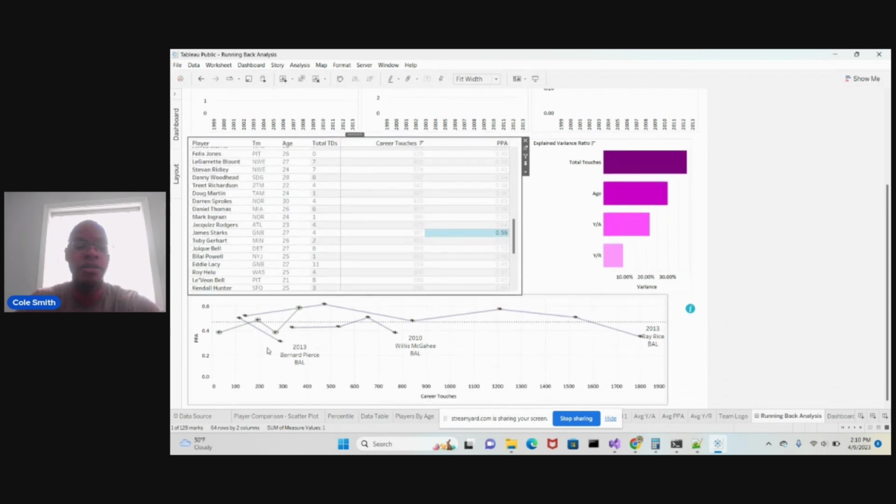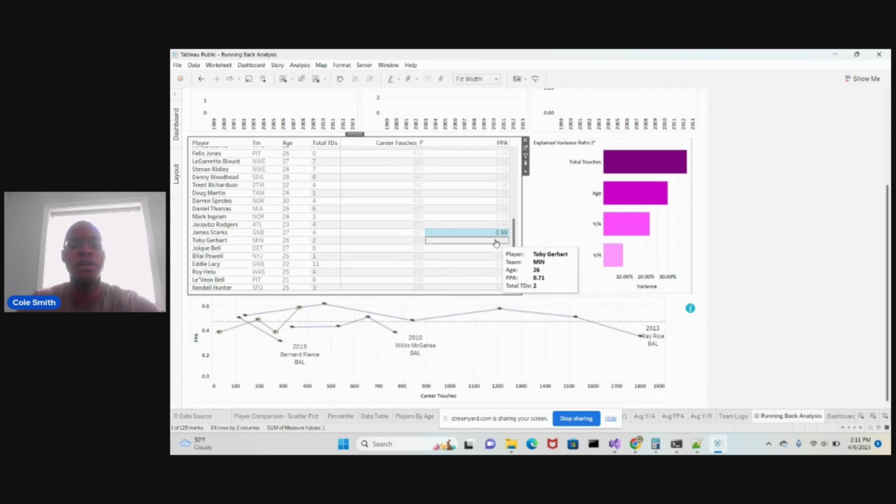Or maybe you say, hey, Bernard, you've been here 2 years. Maybe you want to cut bait and switch over and pick up James Starks instead. You know what I'm saying? So that's kind of how this is working. It's allowing you to figure out what to do with your veteran players. Should I pick up a veteran? Maybe I don't see any veterans that fit the mold. Maybe I go and pick up a rookie. So it's giving you different types of thought process.